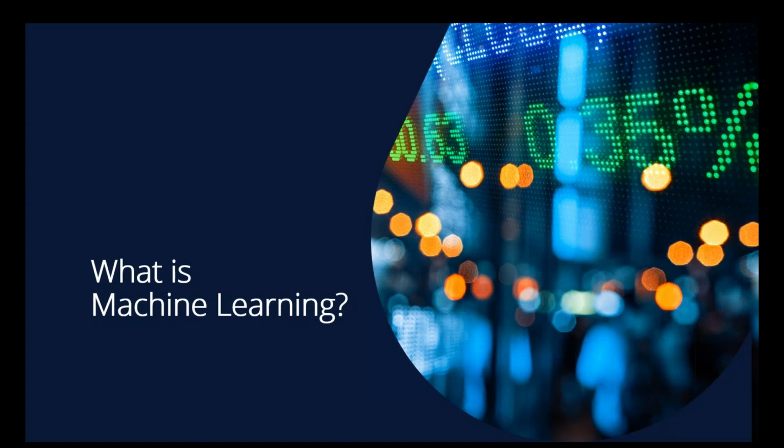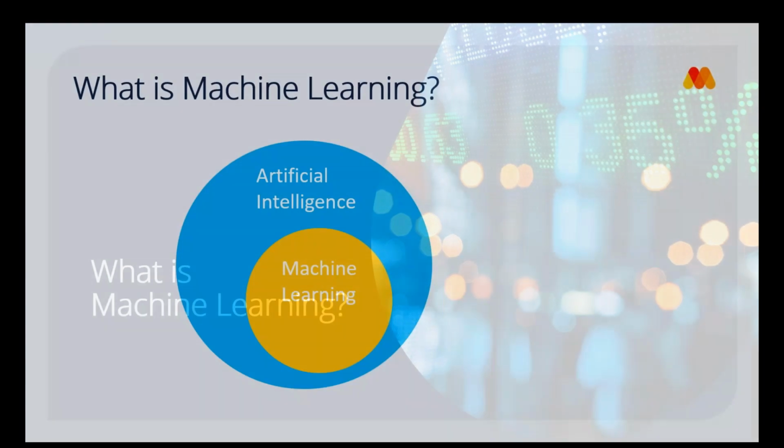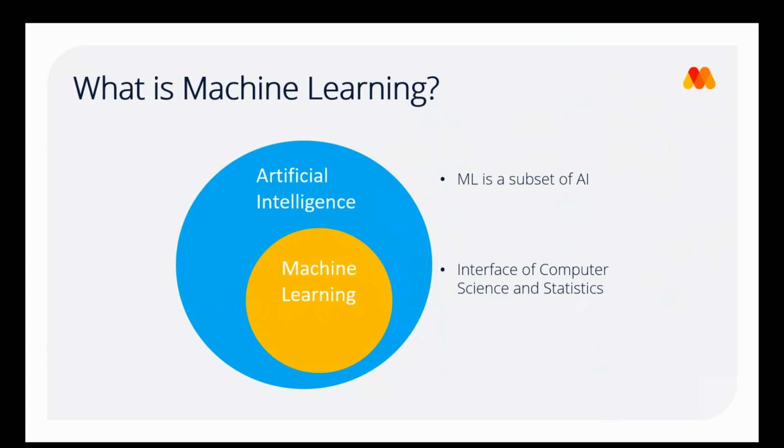So let's jump in to learn about what machine learning actually is. Machine learning is a scientific study of algorithms and statistical models that computer systems use to perform a specific task without using explicit instructions, relying instead on patterns and inference. It is seen as a subset of artificial intelligence, which is a word that the media like to throw around a lot these days.